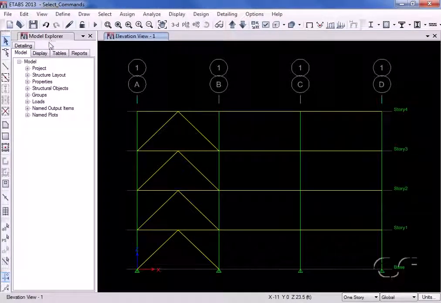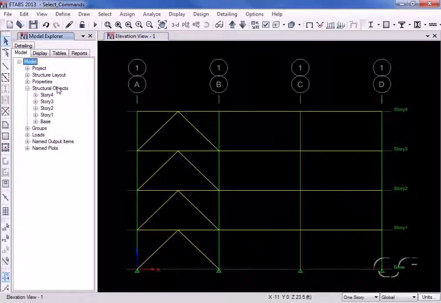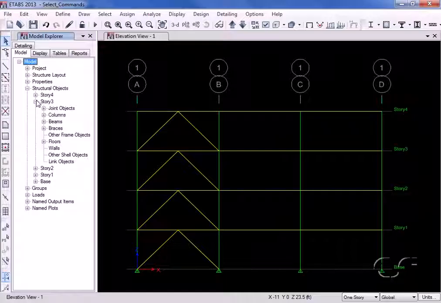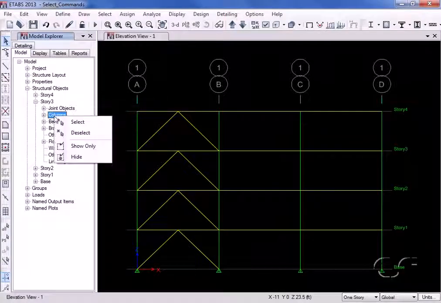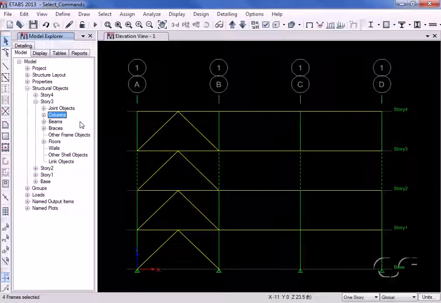We can do a similar selection by going to the Model Explorer window, and on the Model tab, expand the Structural Objects branch, and for a specific story, such as Story 3, right-click on Columns and choose Select. This selects all columns at Story 3.